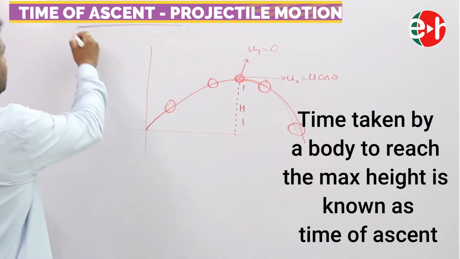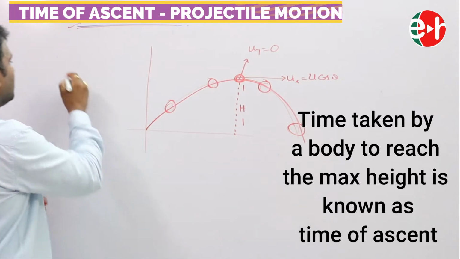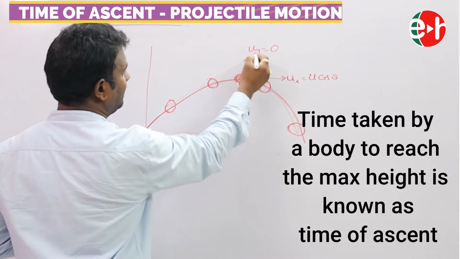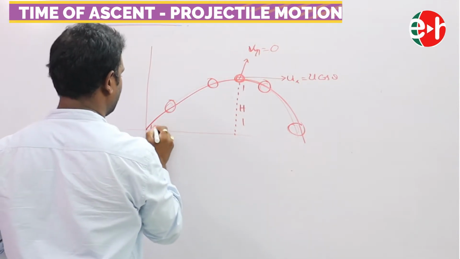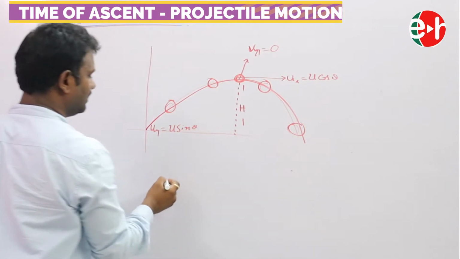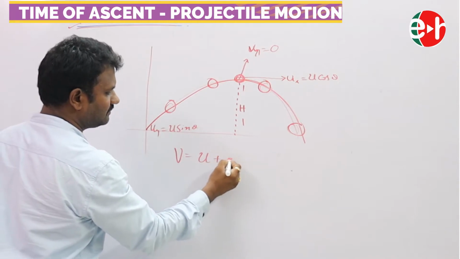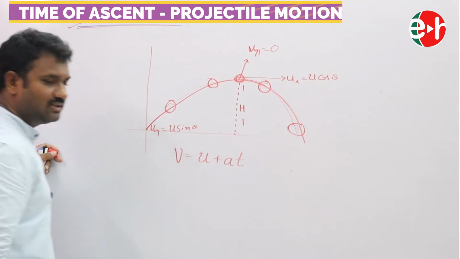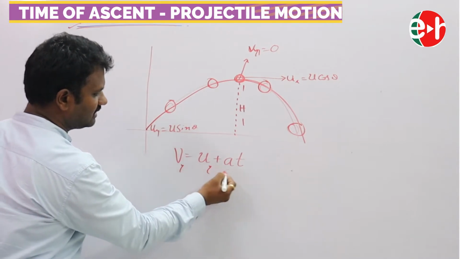So when we are discussing time of ascent, we need to discuss the vertical component only. That's why in this case the final velocity Vy becomes 0, where the initial velocity uy is equal to u sin theta. So I am going to apply our formula, V is equal to u plus at. I am discussing along the y-axis, that's why it is y.